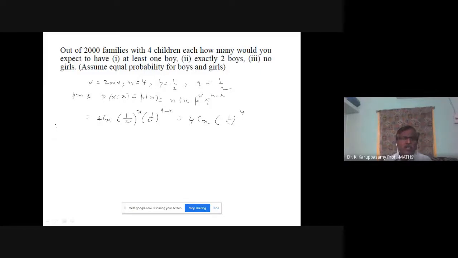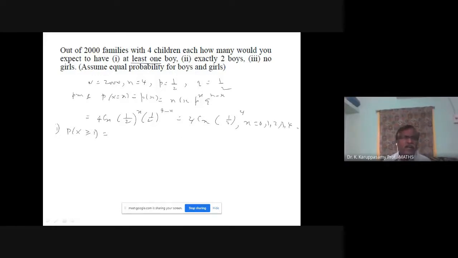First, the same model. Expected number of families. First, find the probability for at least 1 boy. Number of boys at least 1, that is 1 and above. In the probability mass function, your x values are 0 to 4.